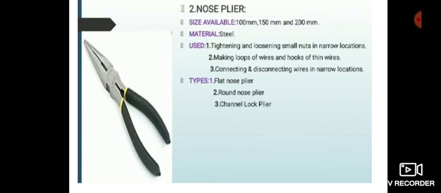Then second one is round nose plier. It is used for the following purposes: making loops of wiring and hooks of thin wires, connection and disconnection of wires in